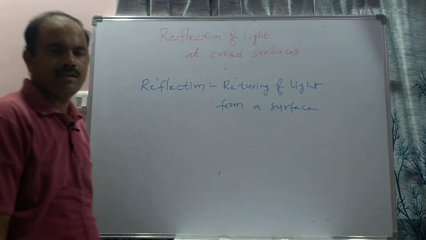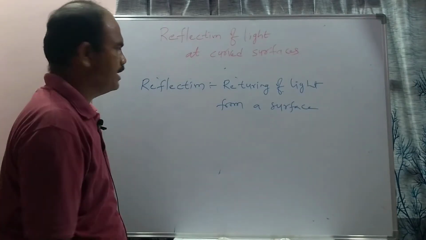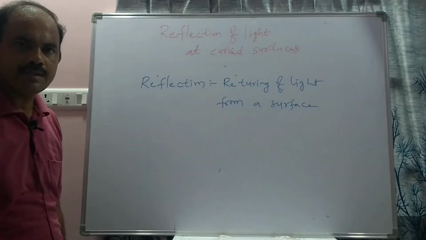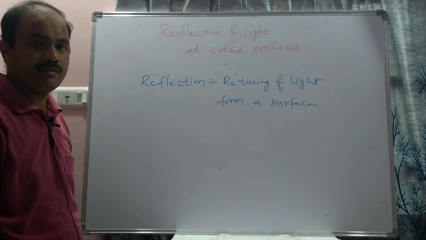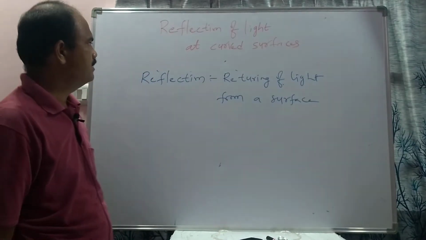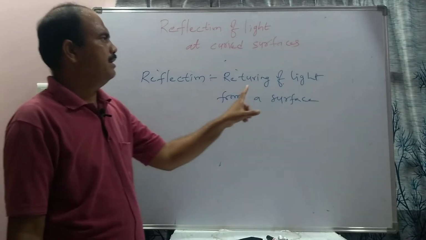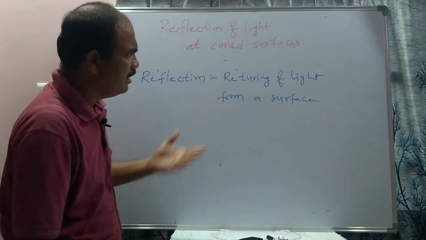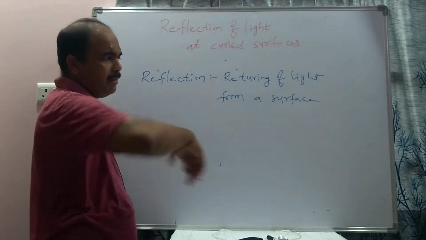Generally, light can undergo some phenomena: reflection, refraction, total internal reflection, interference, diffraction. These will be learned later. So what is reflection? Returning of light from a surface, or returning of the light into the same medium.